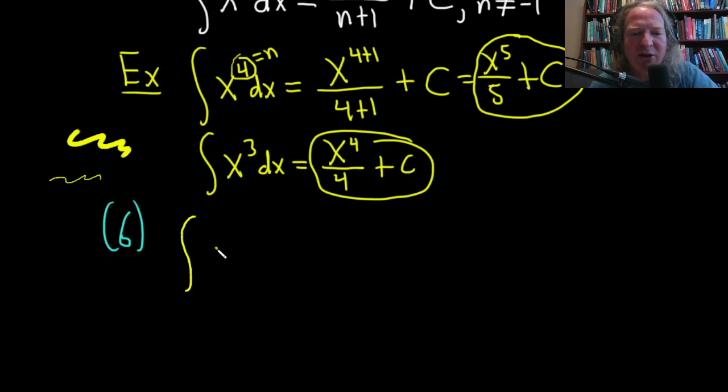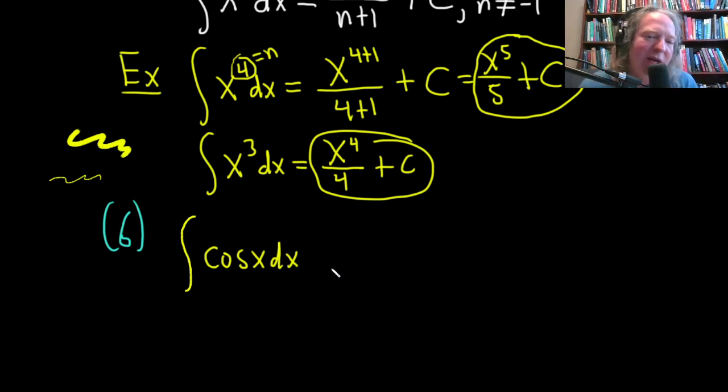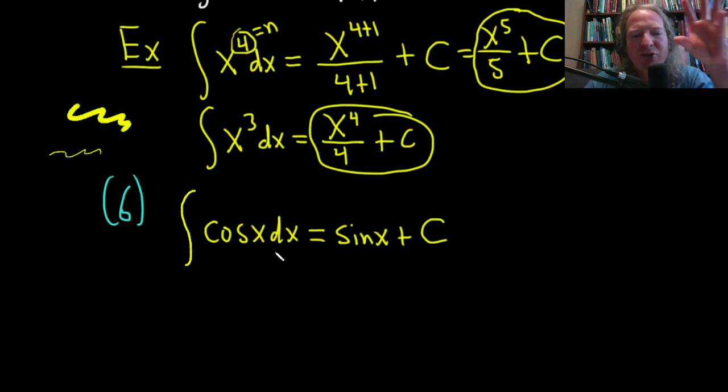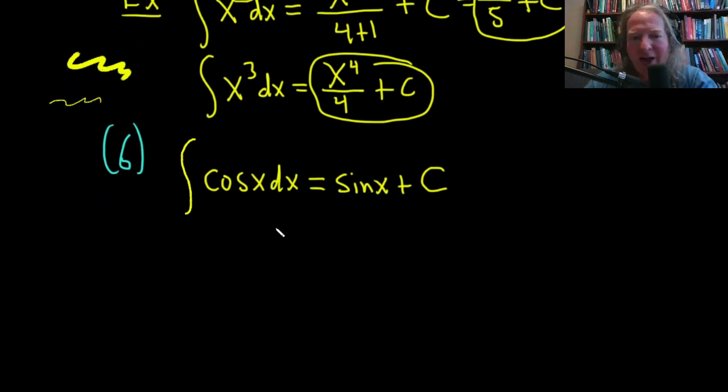Let's try cosine x. There we go. Back to regular writing. The integral of cosine x. So when you're trying to integrate cosine, you're asking yourself, what is a function whose derivative is cosine? Sine. This is sine x, but that's not it. We still need the plus c. So pretty easy. Whenever you look at the integral of cosine, if you don't have it memorized, you can say, hey, the integral of cosine is sine. But maybe you're just having a hard time finding room in your brain to memorize it, and you're just refusing to memorize things, which I have a habit of doing.